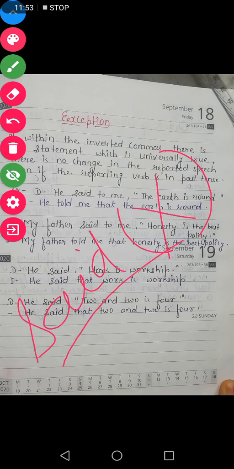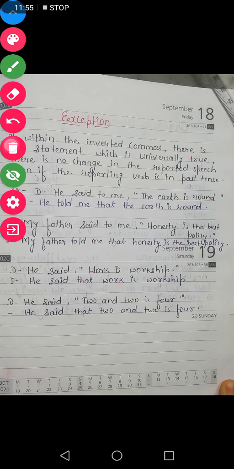It will not change when our reported speech denotes a statement that is universally true, means any statement which is representing the truth of the universe, that statement will not be changed even if our reporting verb is in past tense.